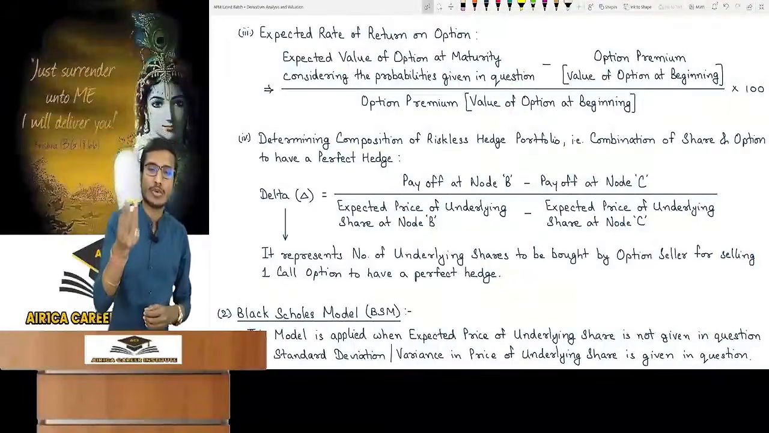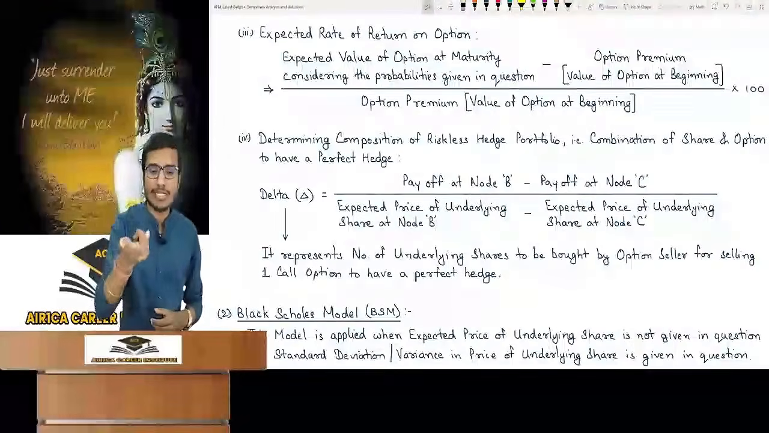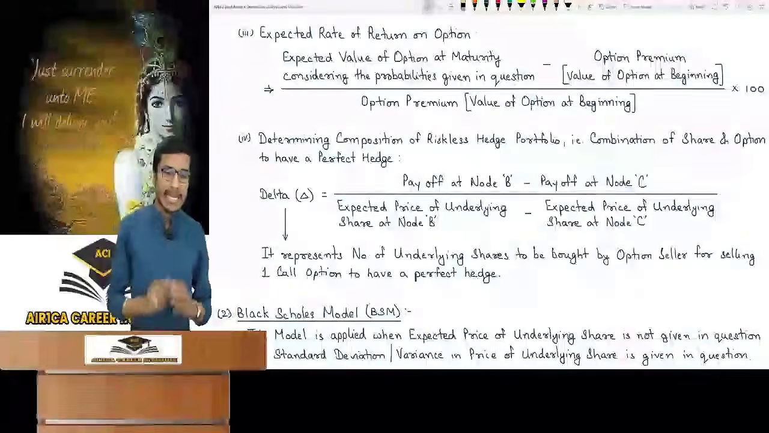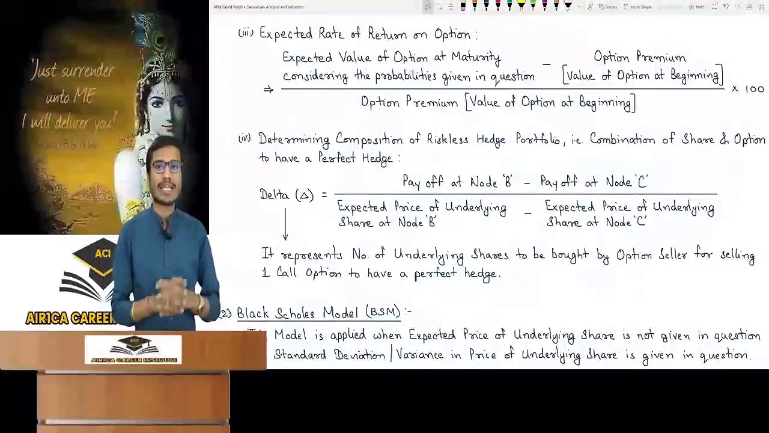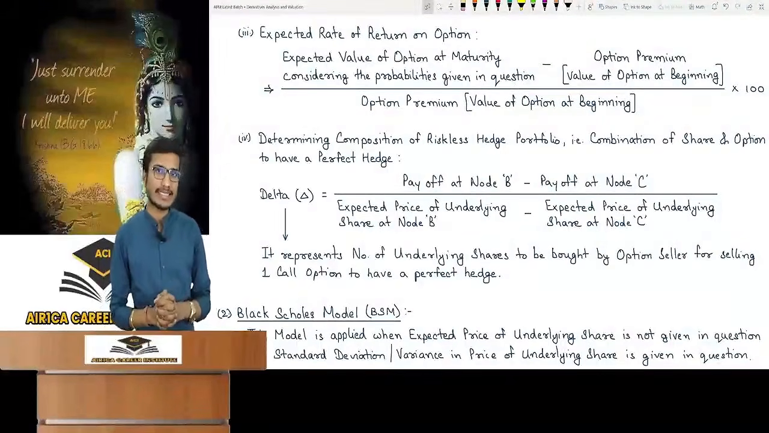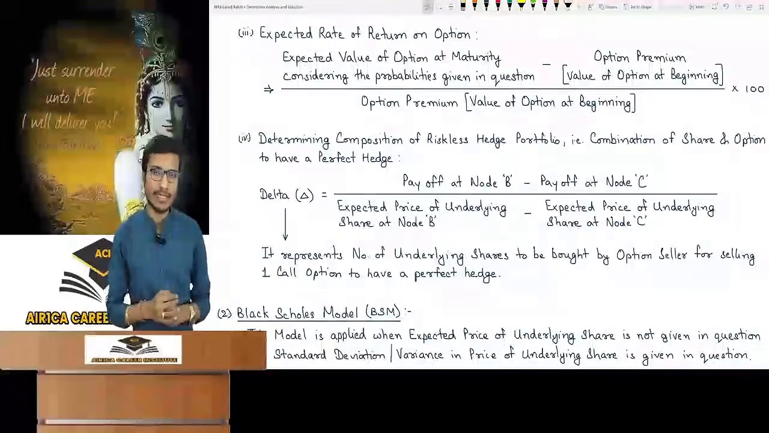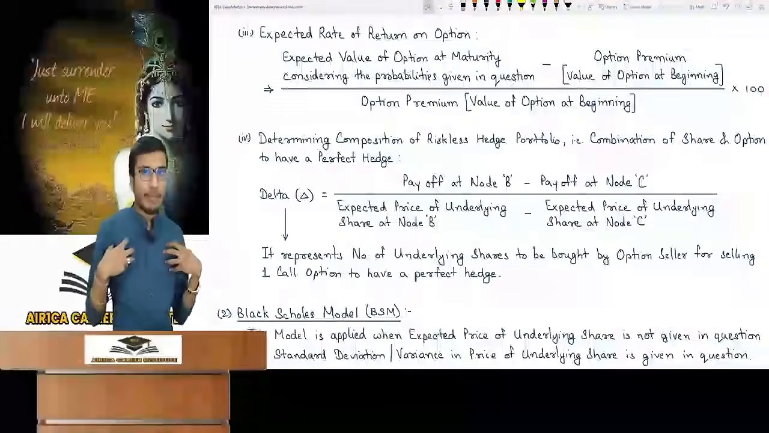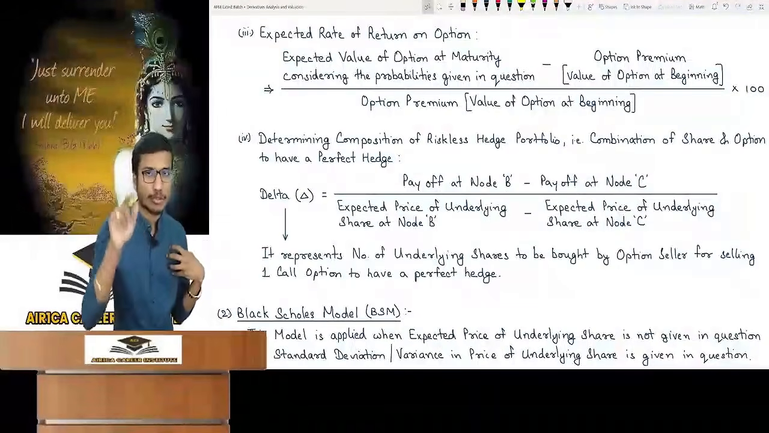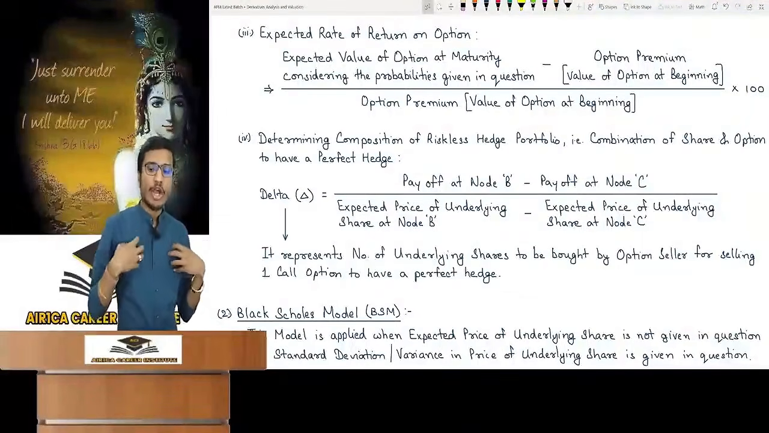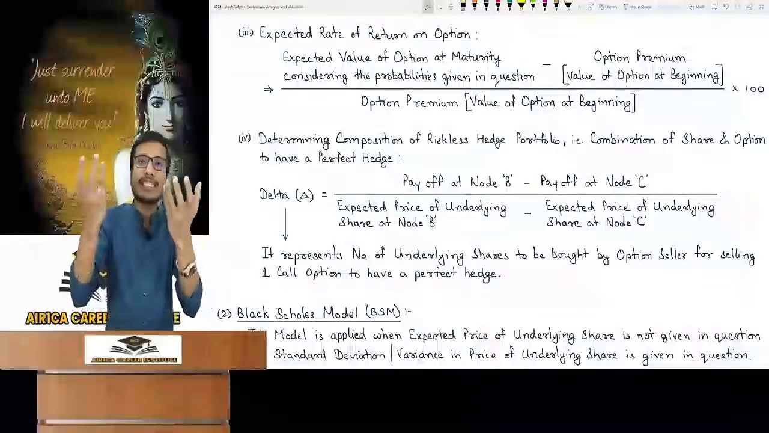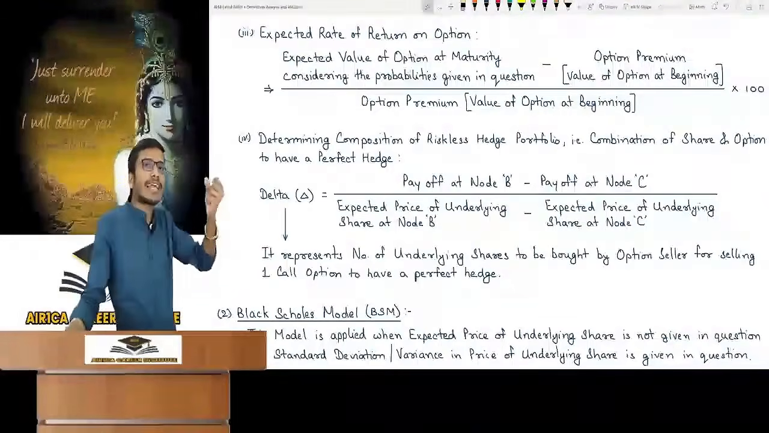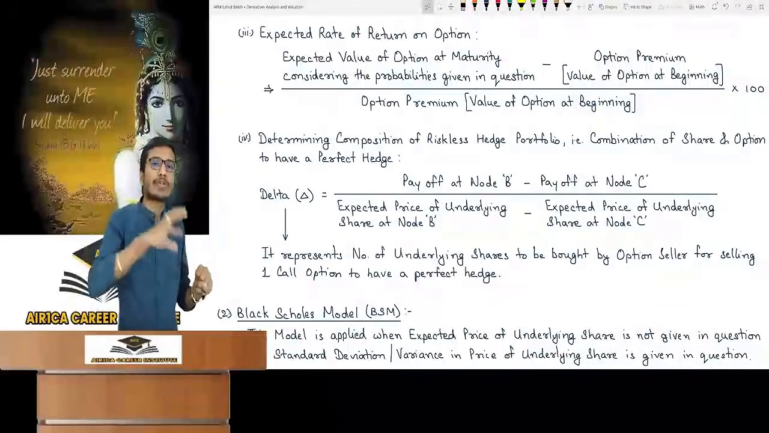Now what is it? Let me explain. Delta is sometimes asked in questions, so I explained it. Look now what we do here in this word delta. What is it? It's actually a mathematical term in statistics. It is denoted by a triangle. What does it represent? This represents here. Now option seller uses delta hedging approach. So think from his point of view to sell one call option. An option seller, I mean, how many underlying shares should be bought by an option seller so that it becomes a perfect hedge for him?